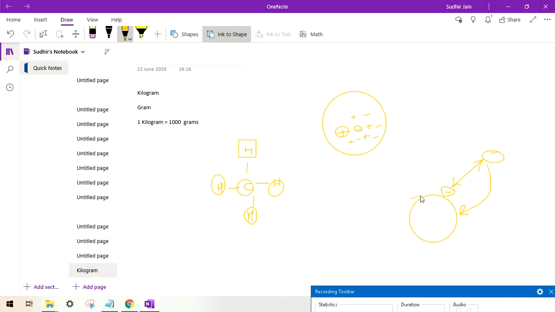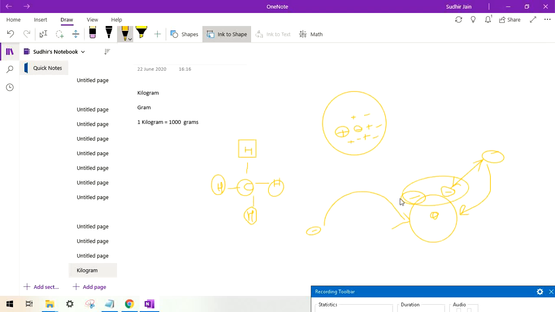Even if, let's say, I had 2 negative charges, and it has to accept a third negative charge, what will happen in this case? The atom will try to accept this negative charge into its outermost orbit, but this won't be possible because there are already 2 negative charges on the outermost shell.